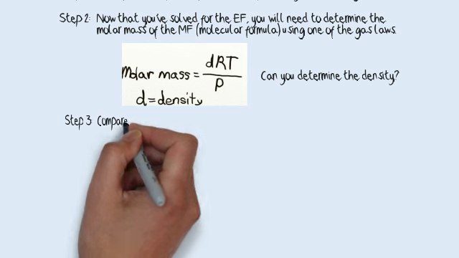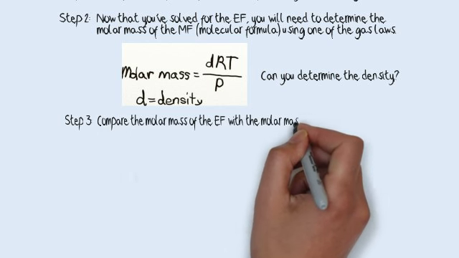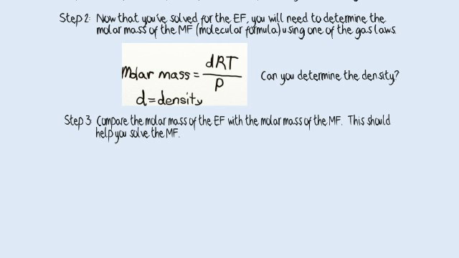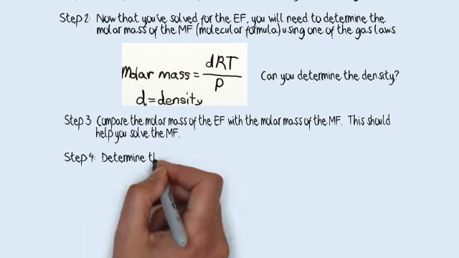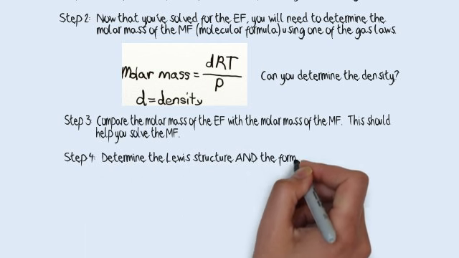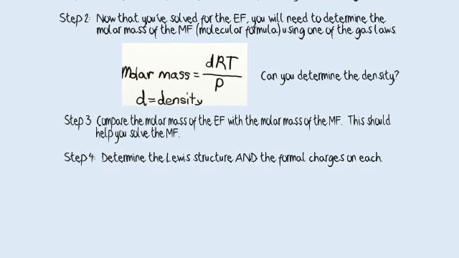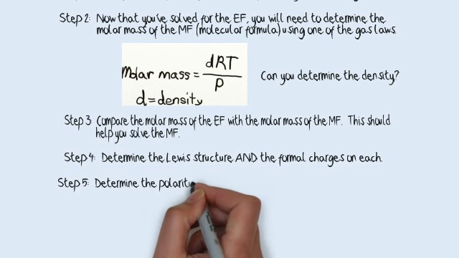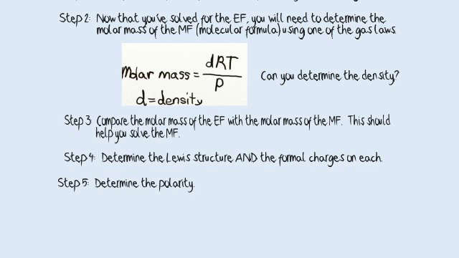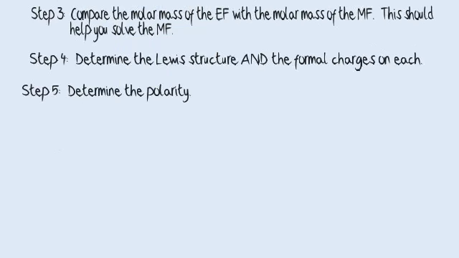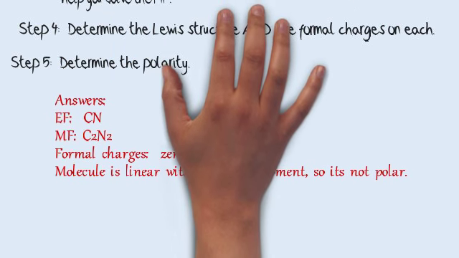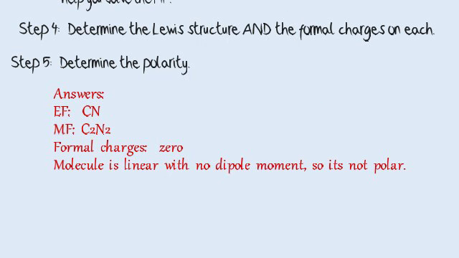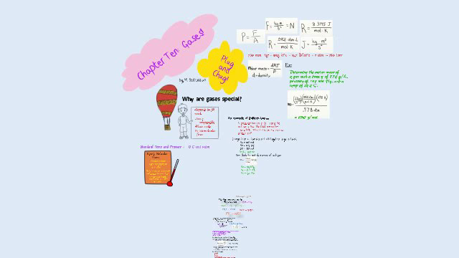Step 3. Compare the molar mass of the empirical formula with that of the molecular formula. This should help you solve that. Step 4. Determine the Lewis structure and the formal charges on each atom in the Lewis structure. And step 5, determine the polarity. You should be able to do that. Here are the answers. And you can draw the picture of the Lewis structure. That's it.